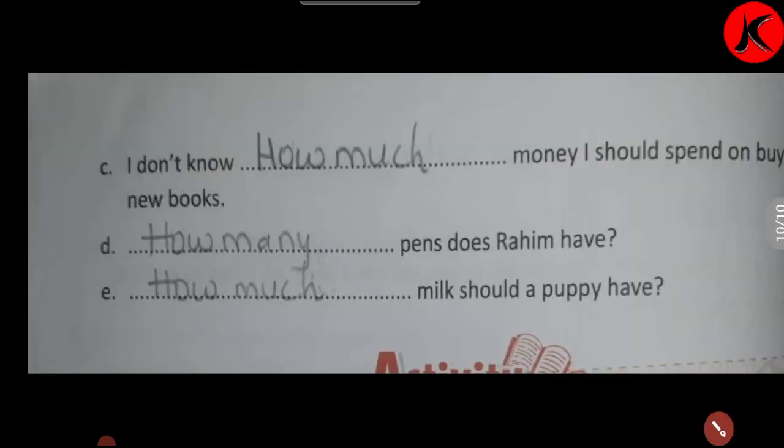I don't know how much money I should spend on buying new books. Again, how much money we cannot count. Money it is talking about, right? So it will go in how much. How much money I should spend on buying new books. Now D, how many pens does Rahim have? Now here pens we can count. 1 pen, 2 pens, 3 pens. So how many pens does Rahim have? It is how many pens.